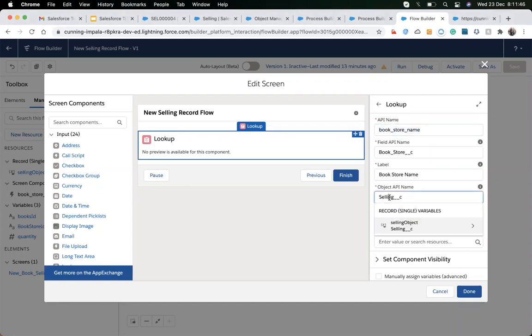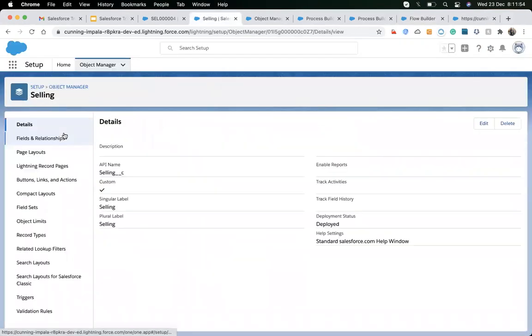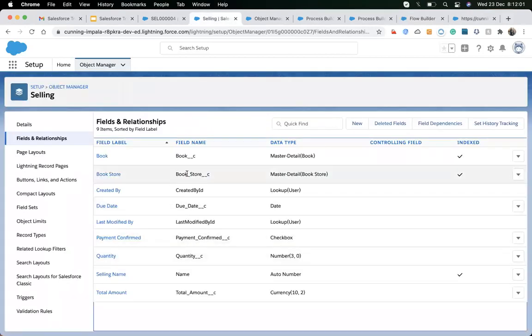It's the API name of the object and API name of the field. It's the one on which you want to make a lookup. That's the API name of the object and the lookup of which field. Since we have a bookstore, it's the bookstore field name.